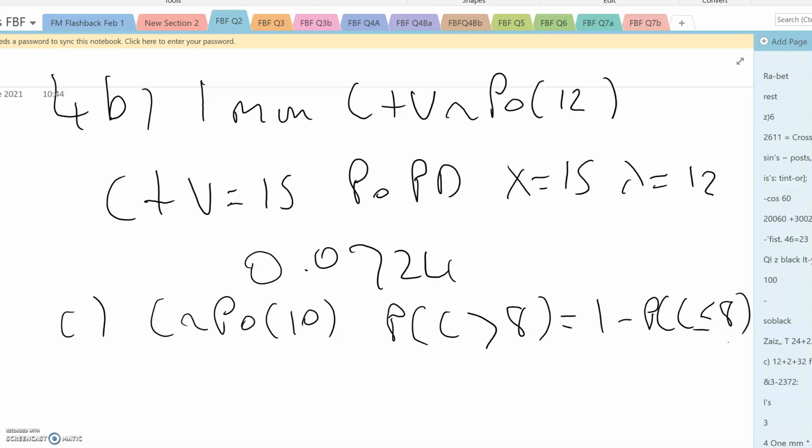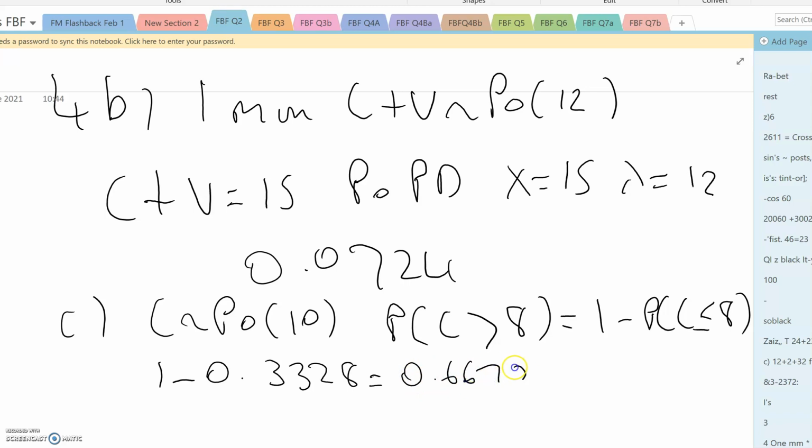And if you work that out on your calculator, you get 1 minus 0.3328, which is 0.6672.